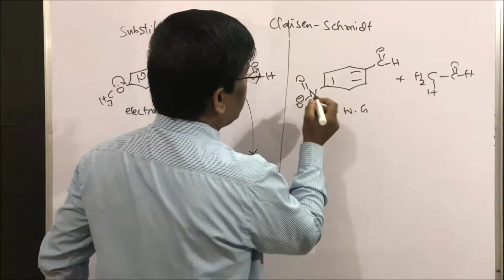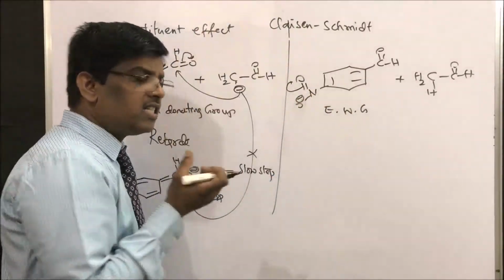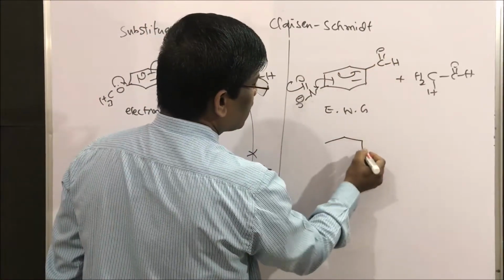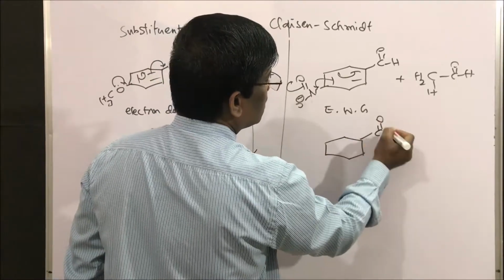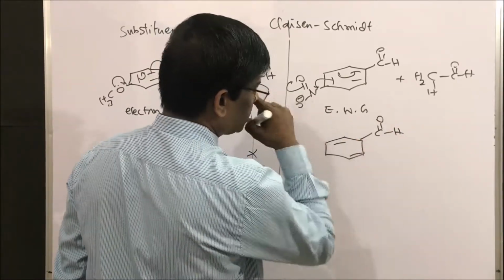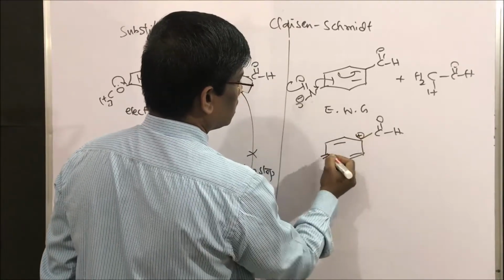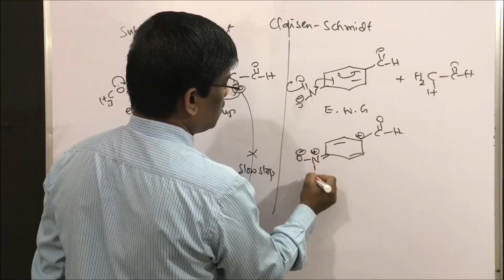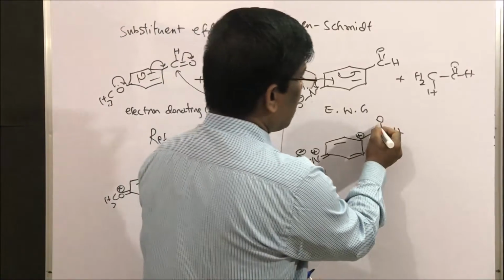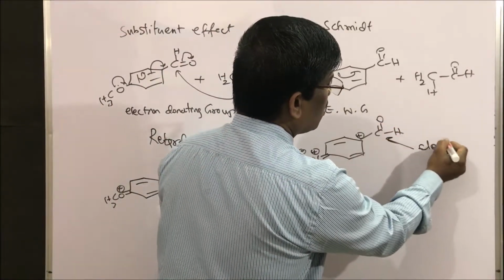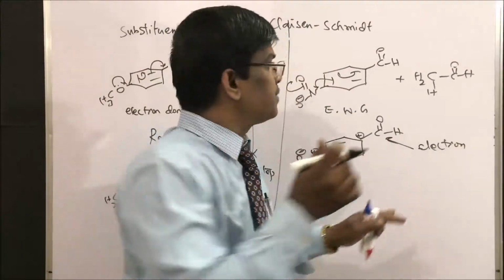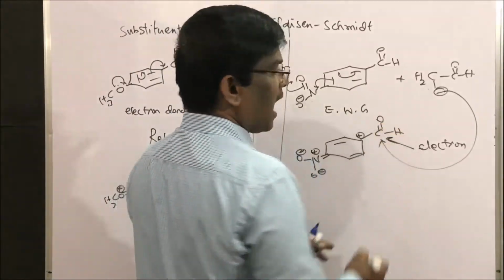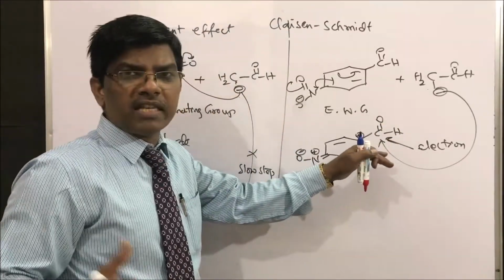When it comes to the nitro ring, it pulls the electron density towards the nitrogen. Let me write. So this is an electron poor center, which means it accepts this carbanion easily, because the adjacent group is electron poor.